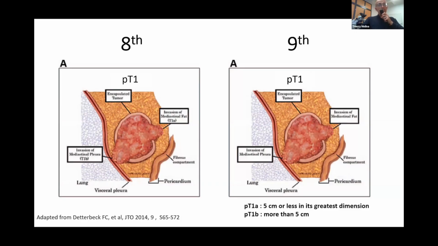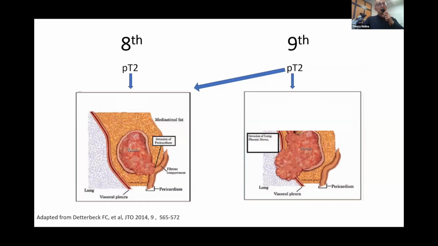Concerning pT2, for the 8th classification it is restricted to tumor invading the pericardium, whereas for the 9th TNM it gathers both pericardium invasion as well as lung and phrenic nerve invasion. For the 8th classification, lung and phrenic nerve invasion are considered as pT3.